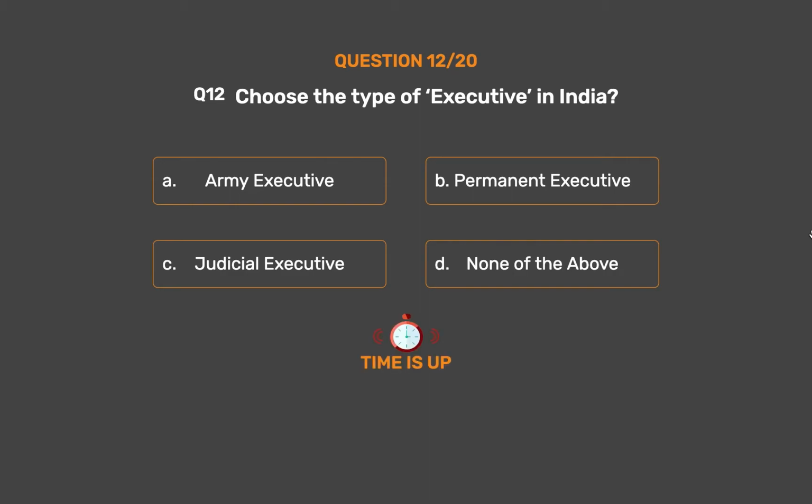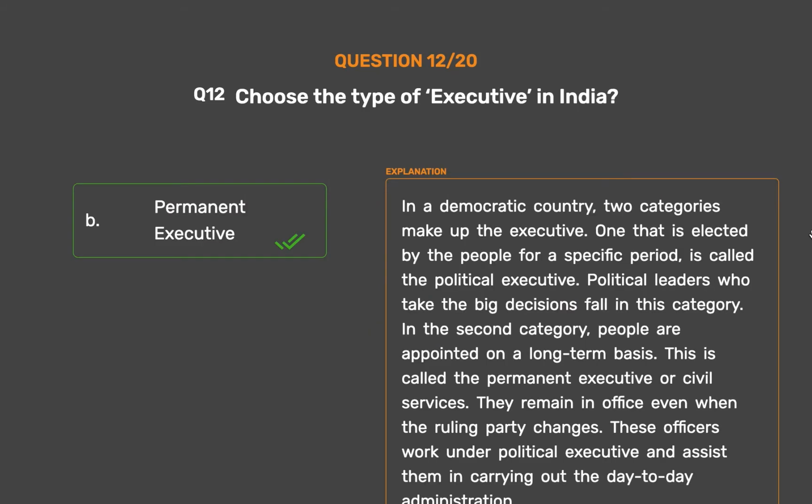The correct answer is Option B. Permanent executive. In a democratic country, two categories make up the executive. One that is elected by the people for a specific period is called the political executive. Political leaders who take the big decisions fall in this category.